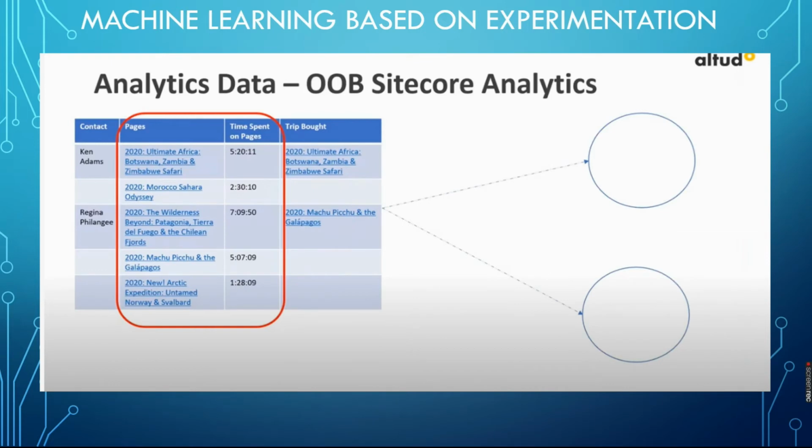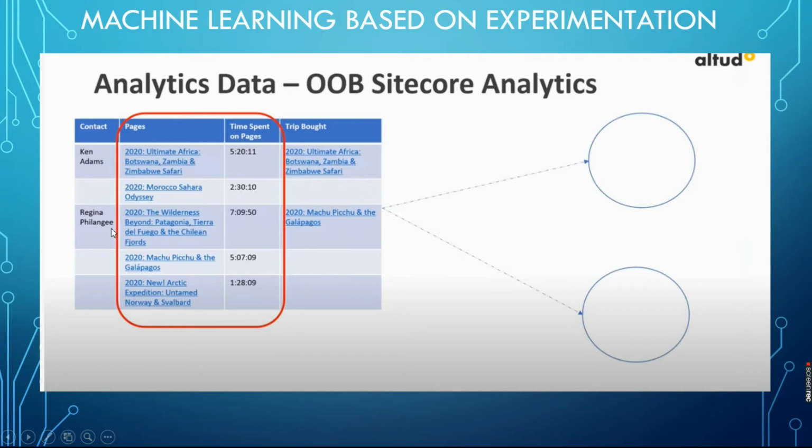Suppose you see example data. This is sample data which you are going to feed into the Azure ML server, and based on that we are going to personalize. See, there are two data sets. Ken Adams is an African visitor. He spends time on Ultimate African Boutique Zambia, buys Safari pages this many times, and also visits these pages this much time.